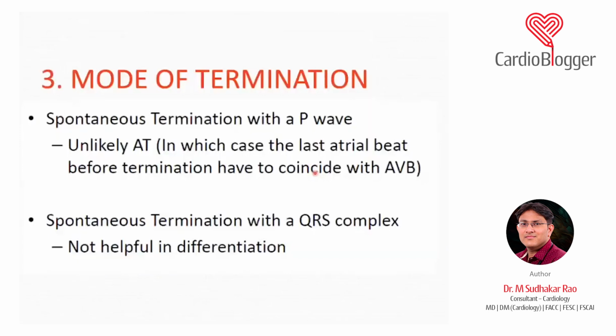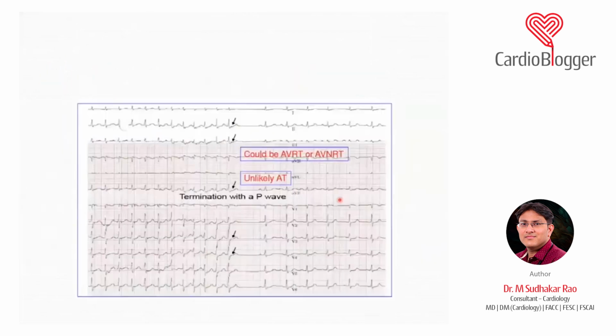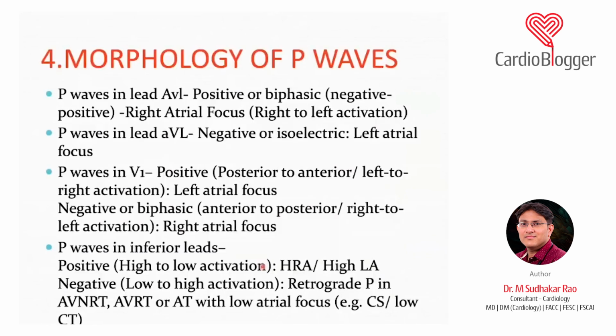How it terminates is important. As I already discussed, if it terminates with a P wave, you can rule out atrial tachycardia, but you cannot rule out whether it is an AVNRT or an AVRT. If it terminates with a QRS, you have no clue. It can be any of the arrhythmias. You can see here the arrhythmia terminated with a P wave, and so the diagnosis is it can't be an atrial tachycardia.